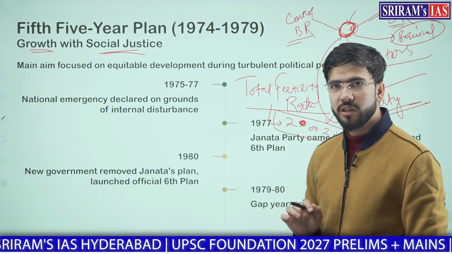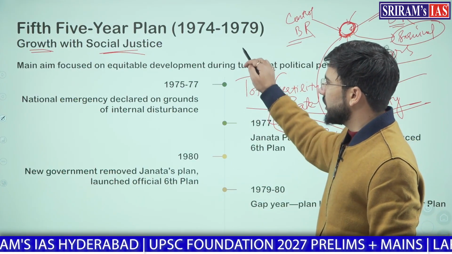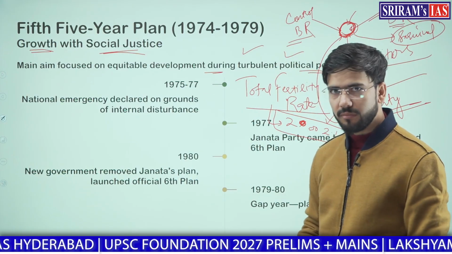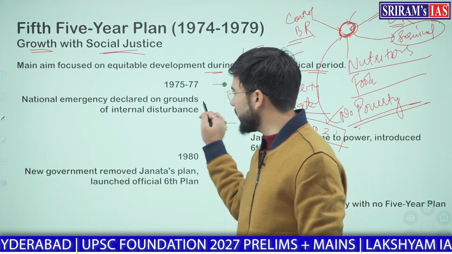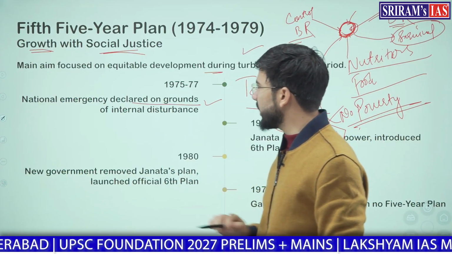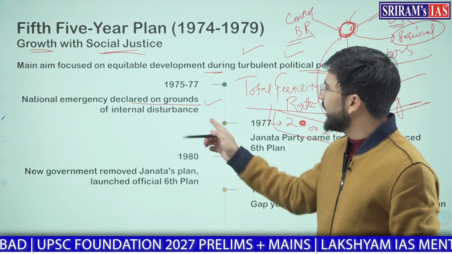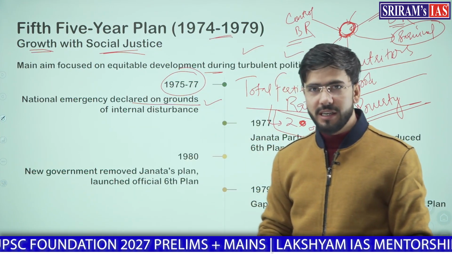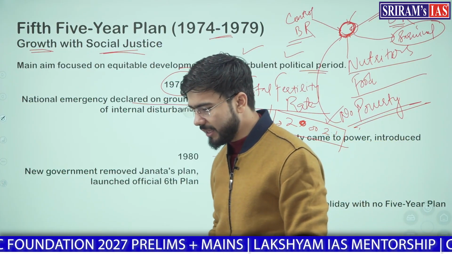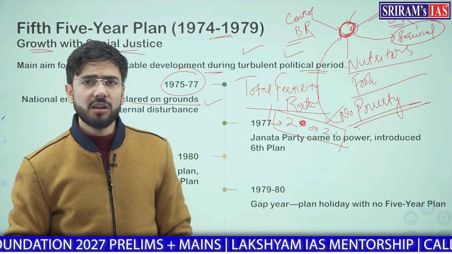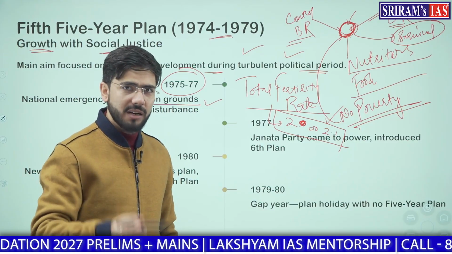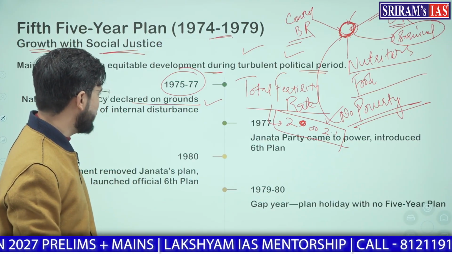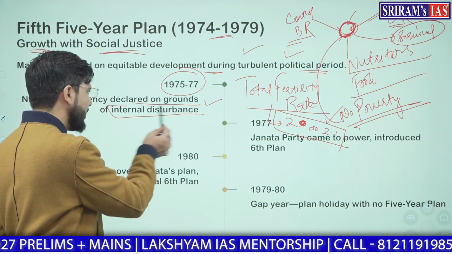One more thing which you need to remember is, the main focus is on equitable development during the turbulent political period. In this political period, first, national emergency was declared on the grounds of internal disturbance in 1975 to 77. These were the two years of Indian history which are termed as the dark period of Indian democracy, because in this time there was just a minor internal disturbance.